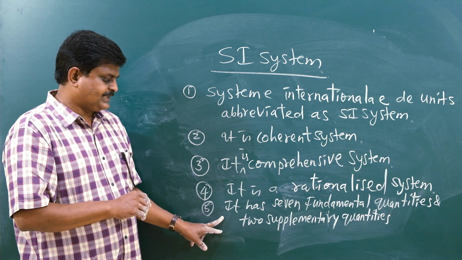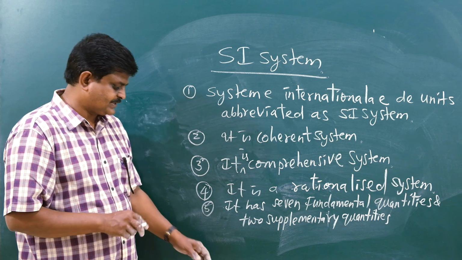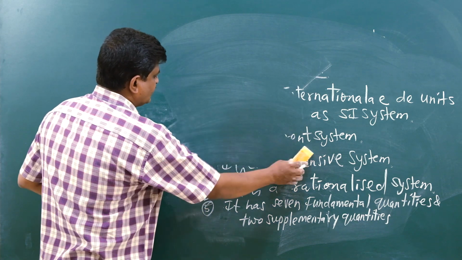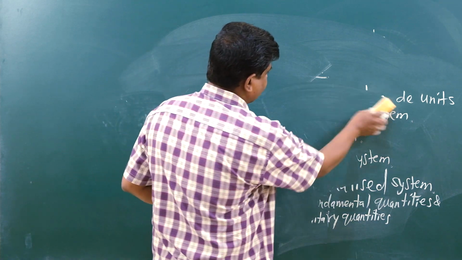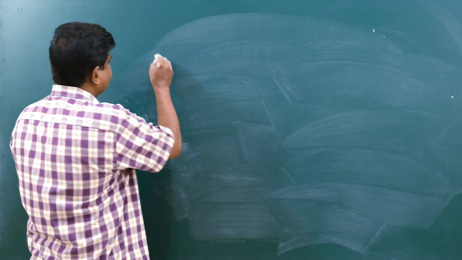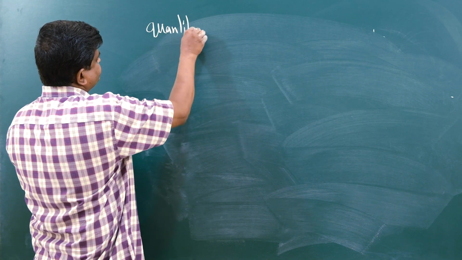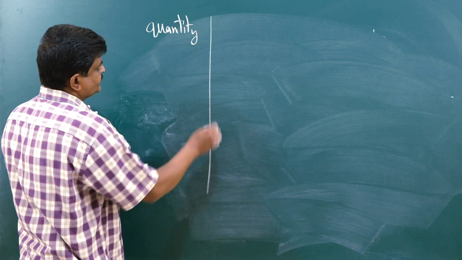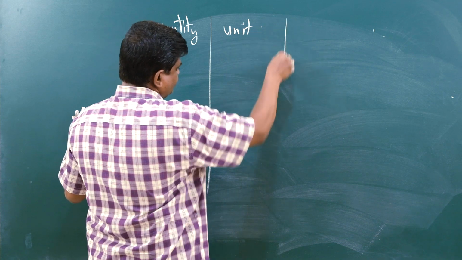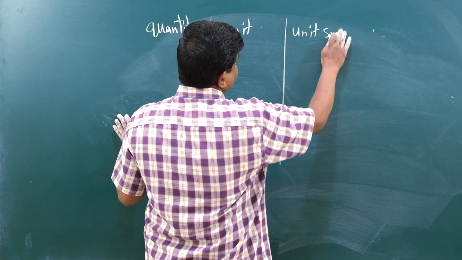And what does it have in it? It has 7 fundamental physical quantities as well as 2 supplementary quantities. Let us list them. Here is the quantity, here is the unit of that quantity, and here the unit symbol.